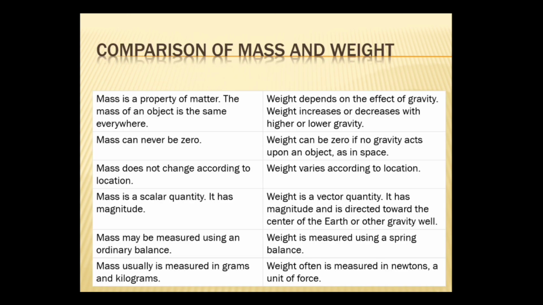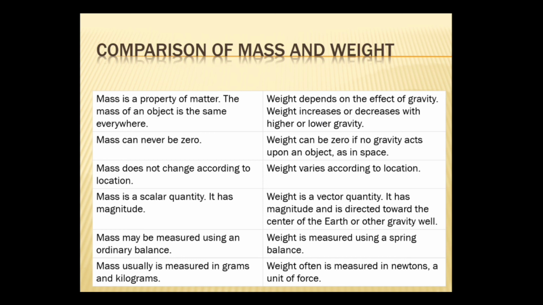We can compare the mass and weight. Mass is a property of matter. The mass of an object is the same everywhere, but weight depends on the effect of gravity. Weight increases or decreases with higher or lower gravity. And mass can never be zero, but weight can be zero if no gravity acts on a body. If an object is in space, then we can say that the weight is zero, but the mass will never be zero.